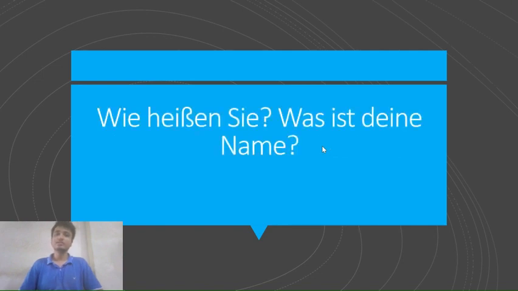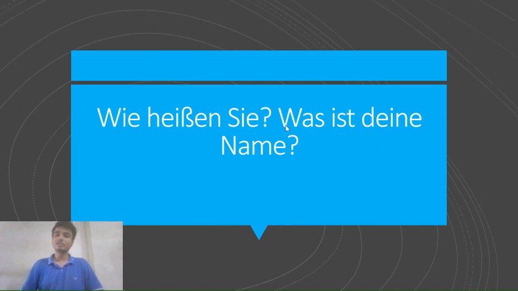The next one is "Wie heißen Sie?" or "Was ist dein Name?" As we have seen, heißen means to be called, and Sie means you, formal. "Wie heißen Sie?" Wie is how. So how are you called? Or what is your name?